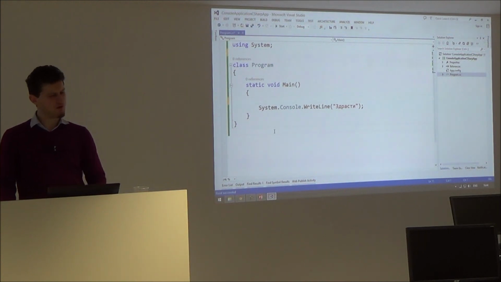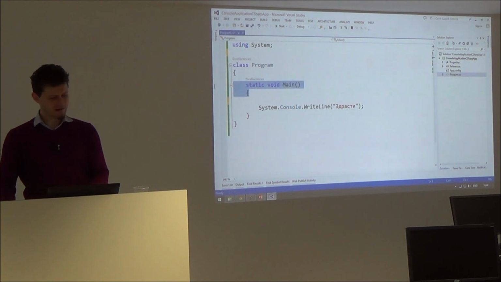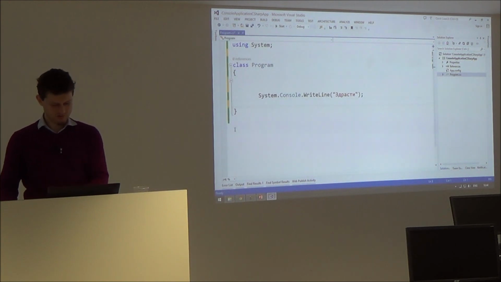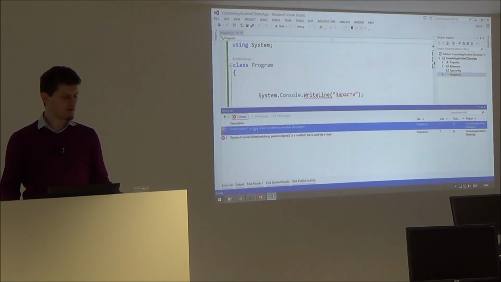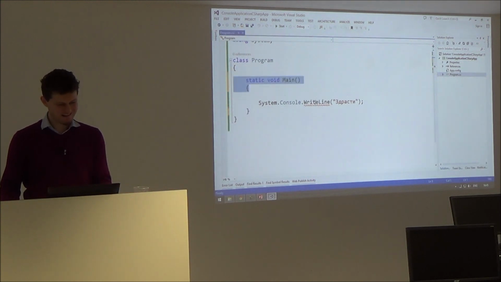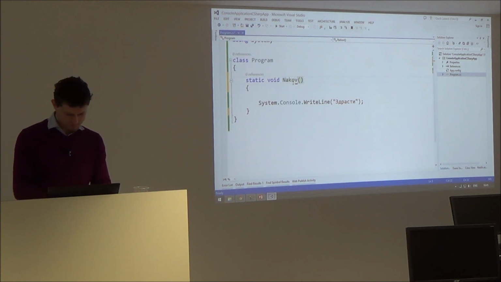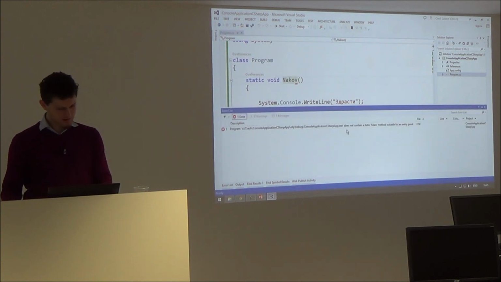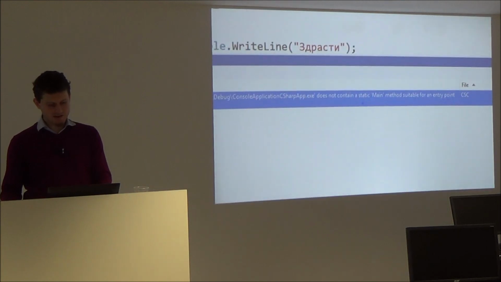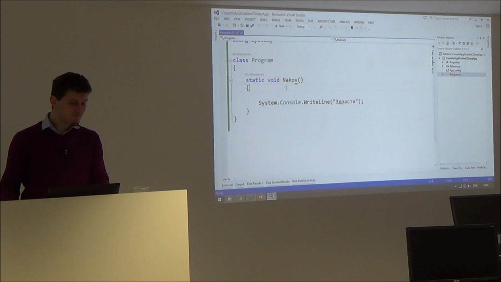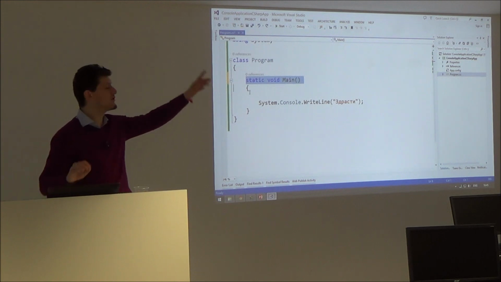Let's play a little bit more. What happens if we have a class with comments? It's not allowed, apparently. What happens if we put some other name here? Nakov. It says, I need a static method Main. We don't have a static Main method, so just remember, you need static void Main.